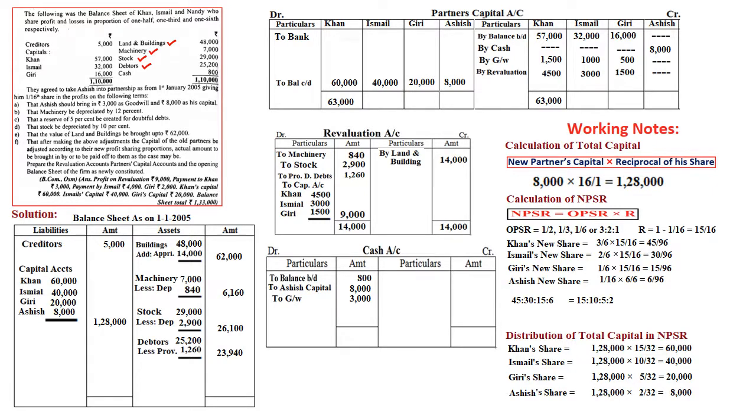Then we need to close the balance sheet, and fortunately, by the grace of Almighty, we could tally the balance sheet with 1,33,000 rupees. Right, this is the basic procedure that we need to apply for working out or solving the problems. I hope I made you understand.